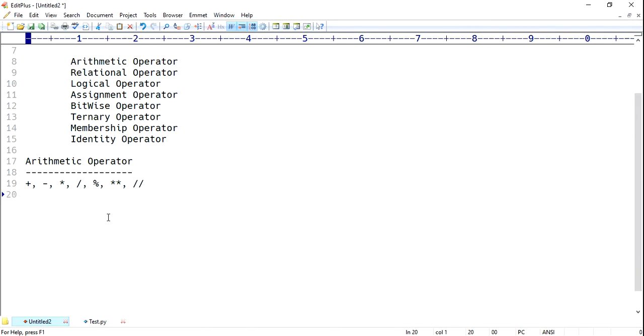How do they work? We already know these five, and what are these two? We'll see it in one example.